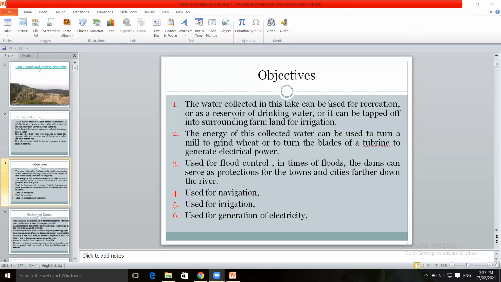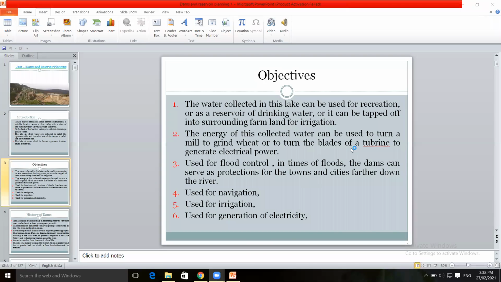The objectives of construction of a dam. First, the dam is used for generation of electricity. The energy of the collected water can be used to turn a mill to grind wheat in the mills. This is the first objective.